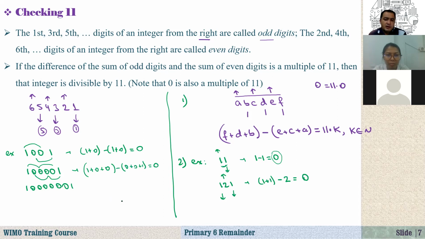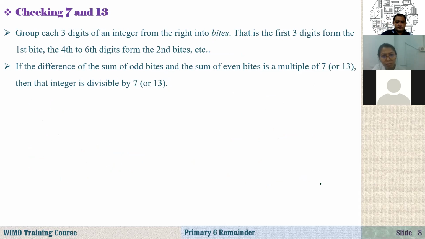That's one simple rule, a kind of special number. But if the number of zeros between the 1s is odd, like 1 0 1, or 1 0 0 0 1, these numbers are not divisible by 11. Anyway, these are just the rules. Have a look, and after that, we will solve some questions related to these concepts.